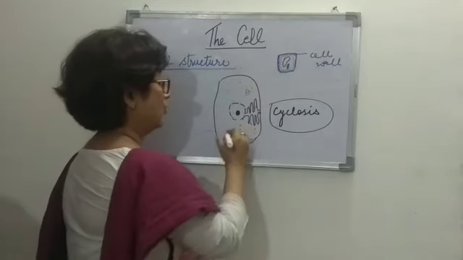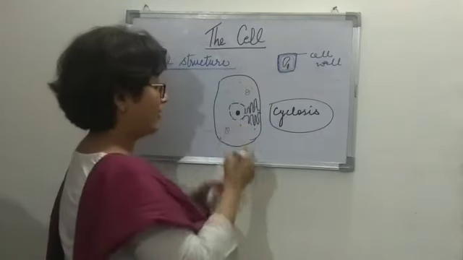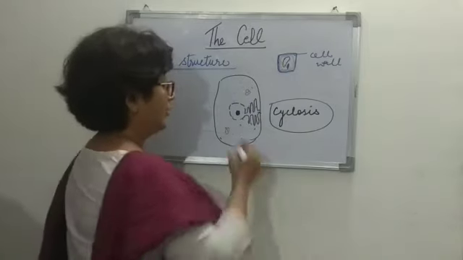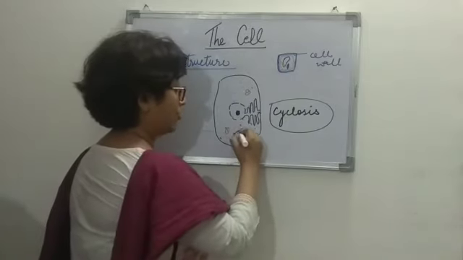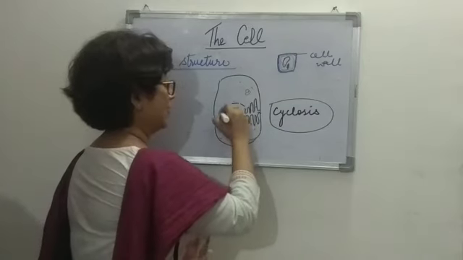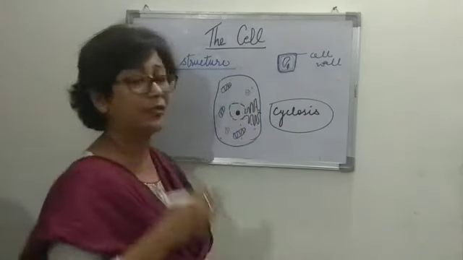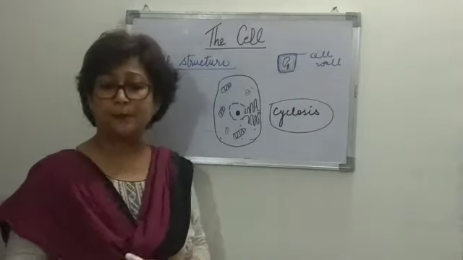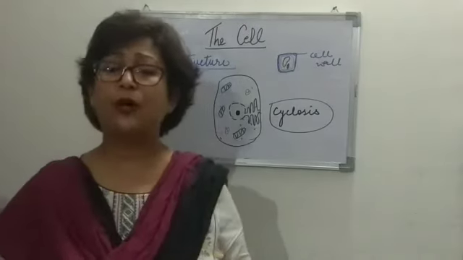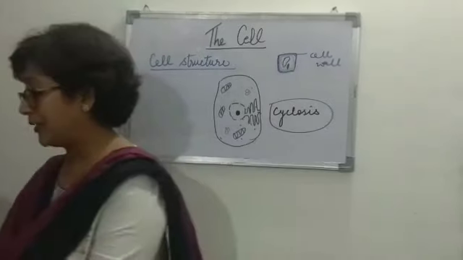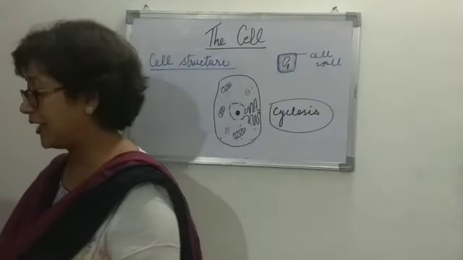Ribosomes may also be found scattered all over. Other than that, we study the presence of the mitochondria, which may be scattered all over. These are the general organelles that you've been studying all throughout.